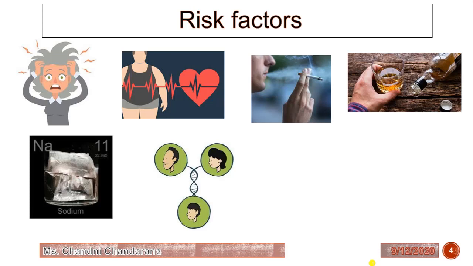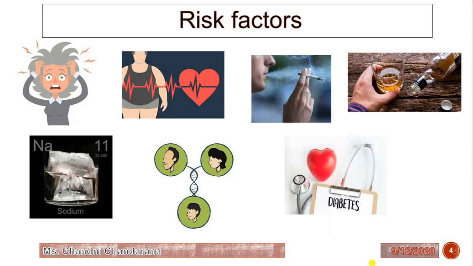Then the genetic factor, or family history, is obviously a risk factor. And diabetes: if a person has diabetes there is a risk of hypertension, because more glucose increases blood volume and increases the blood pressure.